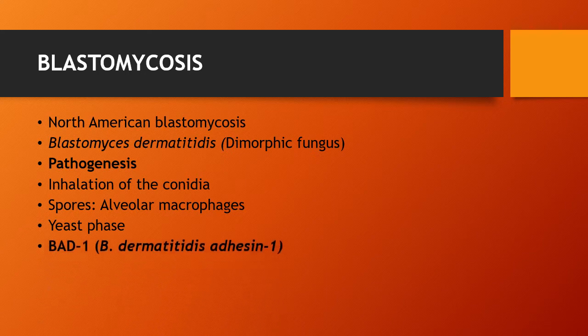This yeast expresses the glycoprotein called BAD1. BAD means Blastomyces dermatitidis adhesin 1, which is an essential virulence factor and also a major inducer of cellular and humoral immune response. So this is about the pathogenesis.